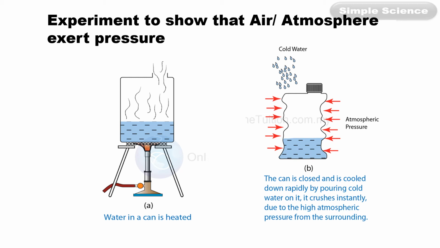But when you pour cold water on it, the vapors get condensed, so the inside pressure decreases. There are no vapors to exert pressure on the walls of the can, so air pressure becomes more than the pressure inside. So air exerts pressure on the walls of the can from outside, and the tin can gets crushed inwards.